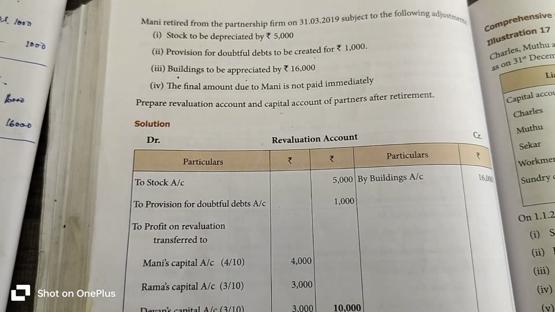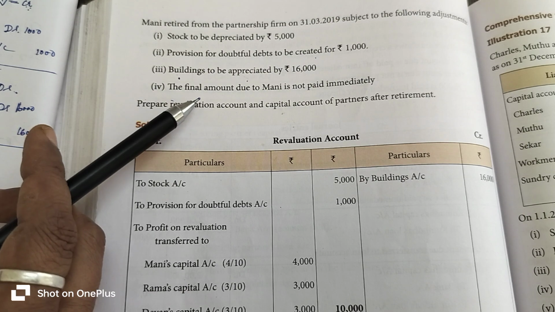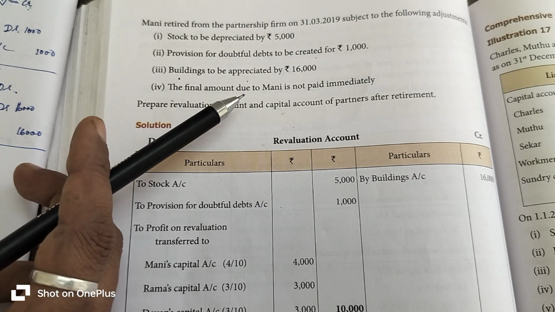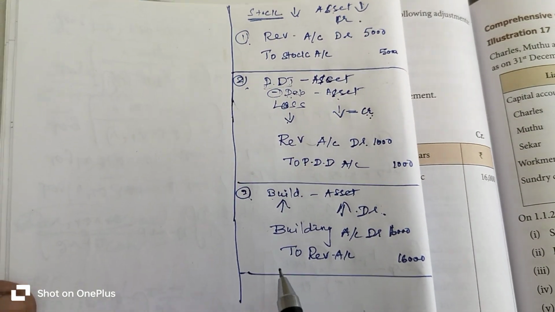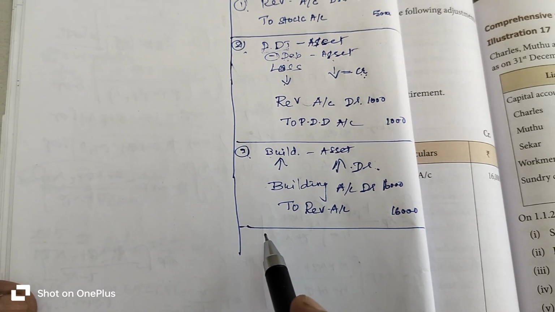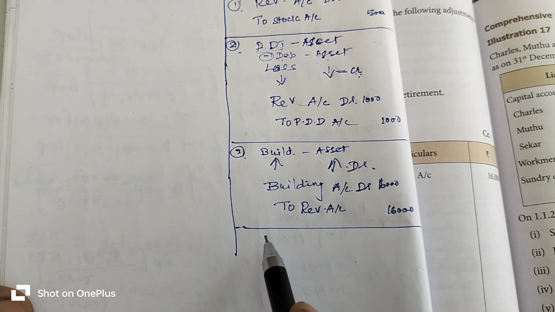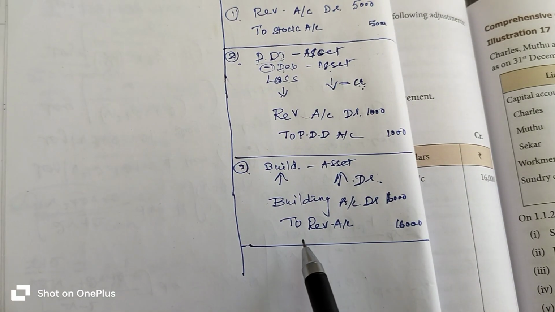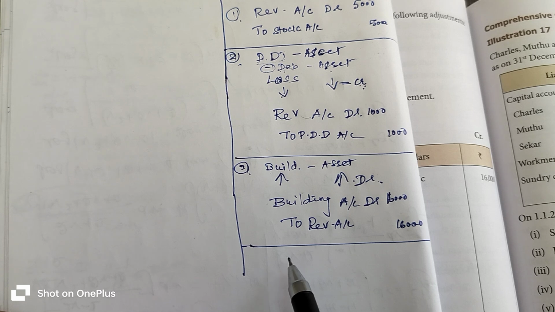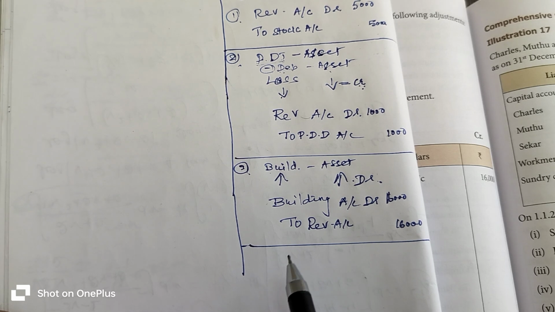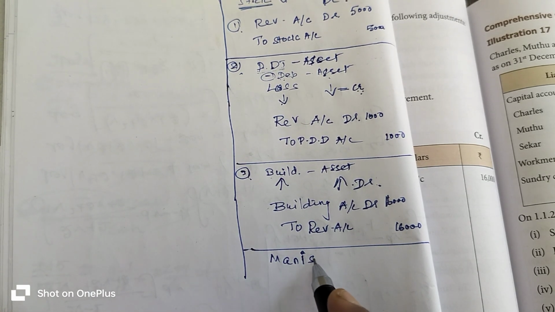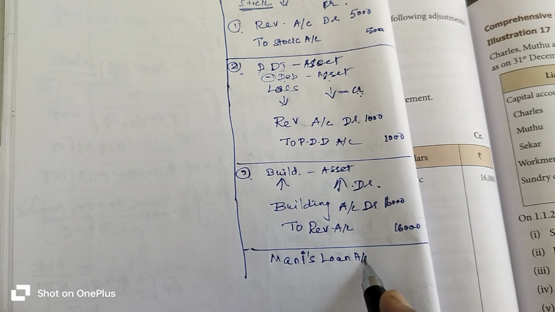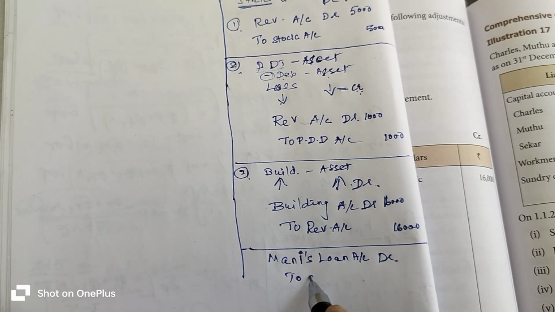Okay. Then the fourth adjustment is that the final amount due to Money is not paid immediately. So Money is retired from the partnership firm. When Money retired from the partnership firm, the rest of the two partners are not making the settlement to Money immediately. So Money's account is the loan, because the rest of the partners are liable to Money. Okay. So Money's loan account debtor to capital account.